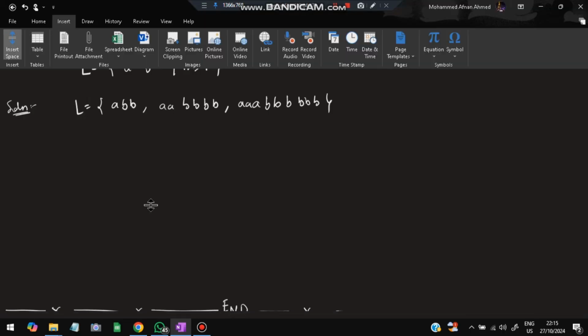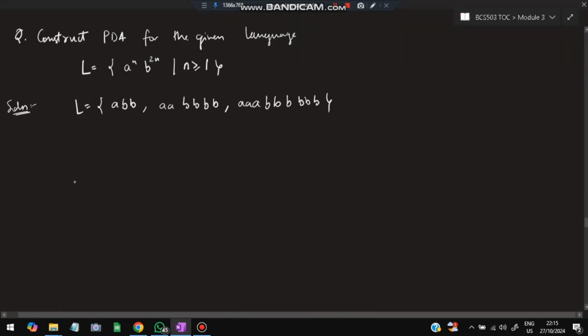So see here, the first state I will make q naught. That's the first step you will be doing. Now your starting letter can be a or b. Obviously it can be a only, because n is greater than or equal to 1. At least one a should be there. Here I'll make the stack z naught. Input is a, top of the stack is z naught, I have to push it. I'll put a z naught. Like that I can take n number of a's here, I can accept, and for each a^n I have to have b^2n.